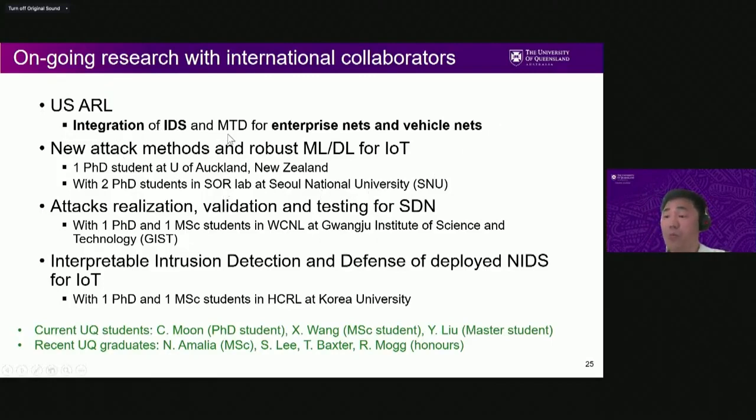And also we want to realize the attack and validation for software-defined networking, and combine that with the deployed NIDS. Two of my students implemented an interpretable intrusion detection system using a decision tree. Of course, decision tree accuracy is low, but we can interpret the attack, and also the adversarial example we can generate, and we can deploy the decision tree algorithm using a well-known network-based intrusion detection system called SNORT.